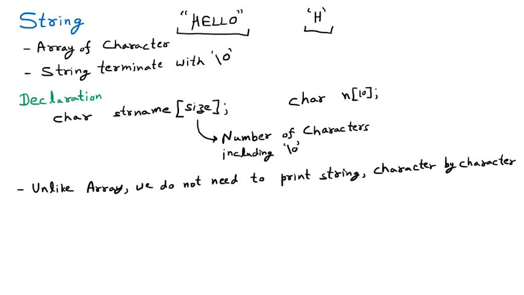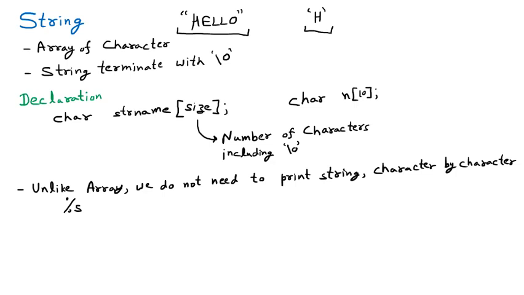We know that while we were learning the array, let us suppose we have 10 characters and we have to print them, then we have to make the loop run 10 times. But here it is not required. By simply writing percentage %s, we can print the whole string. It is not required to print the characters one by one. Simply we say percentage %s, just like we say percentage %d for integer values. Similarly, we use percentage %s for string values.